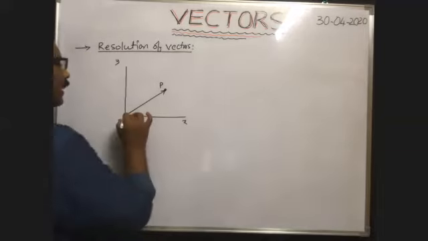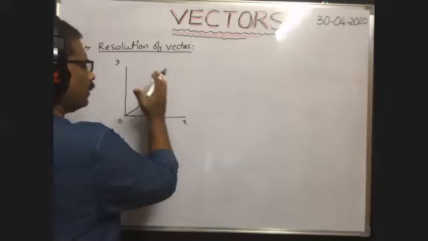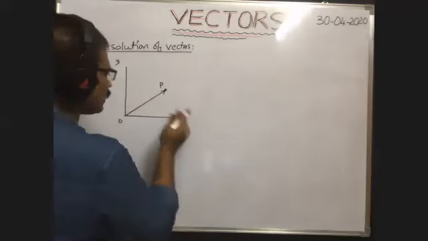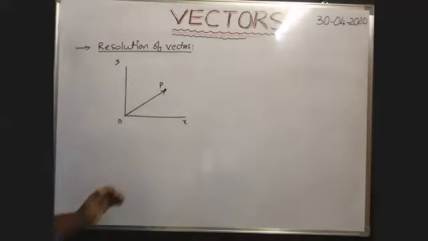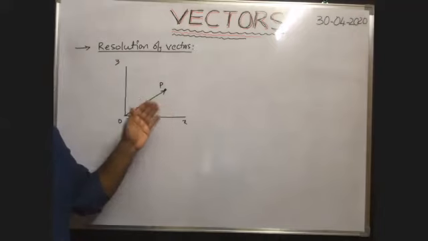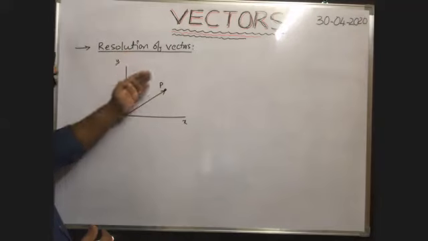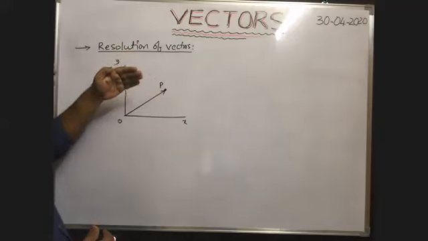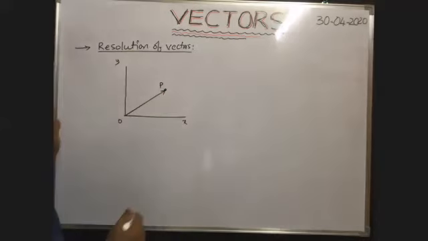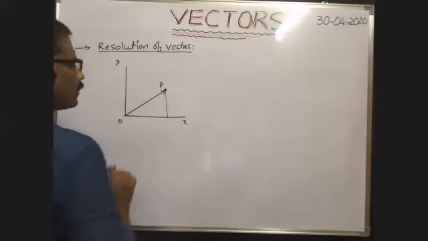When the body travels in the xy plane and reaches the point P, at the same time it has covered some displacement along the x-axis and along the y-axis also, because from this point P you draw a perpendicular line onto the x-axis.